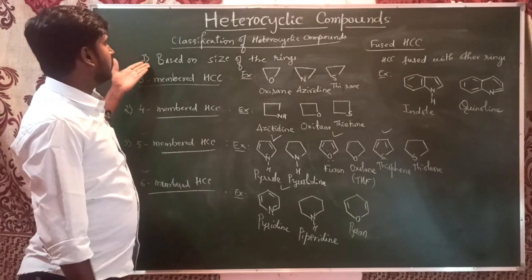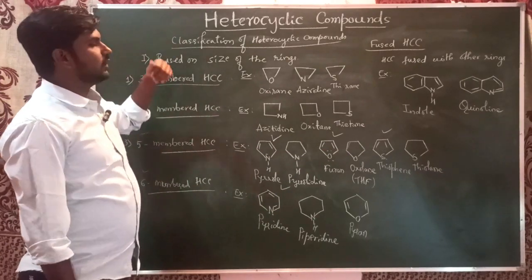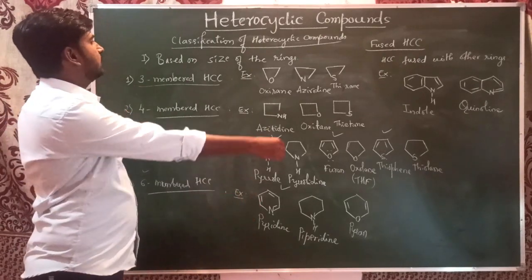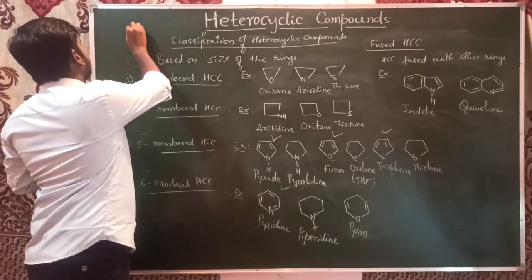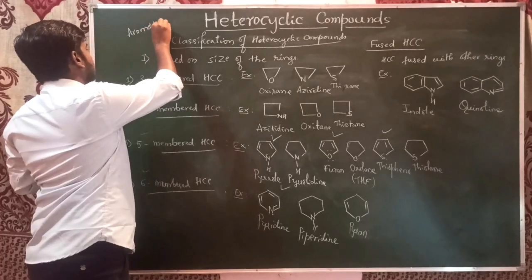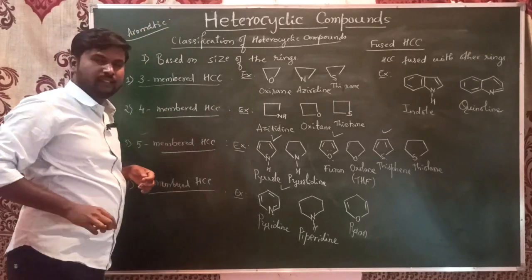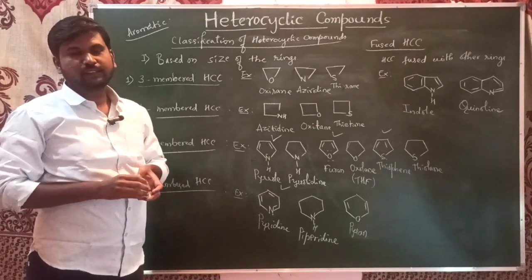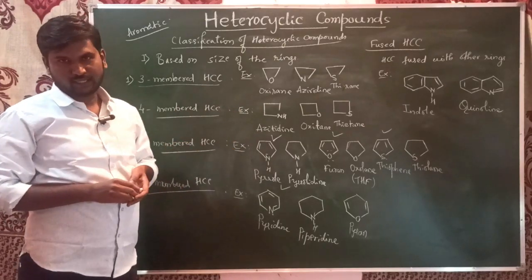The second method for the classification of heterocyclic compounds is based on whether they are aromatic or non-aromatic. Based on the structure itself, you can see whether they are aromatic or aliphatic.